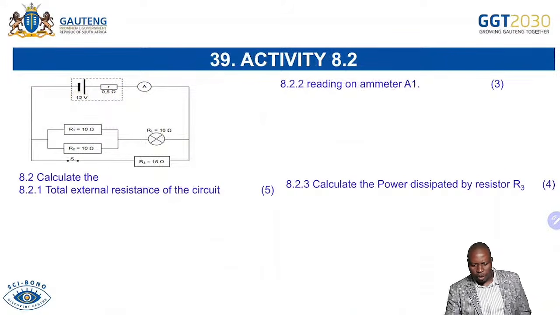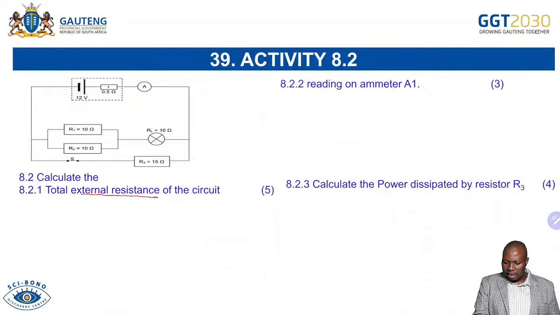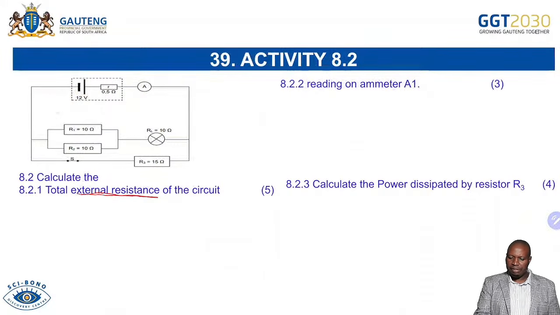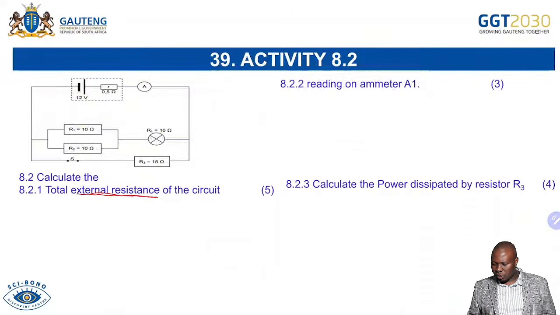Now, calculate. So we're going to have 3 calculation questions. The first one, we're going to calculate the external resistance, which I think I've taken you through already. I've indicated that you will start there, you will do 10 times 10 over 10 plus 10, you get a 5, you add it to the 10 ohms there, you get a 15, then you say 15 times 15 over 15 plus 15, and then you're able to answer this question.